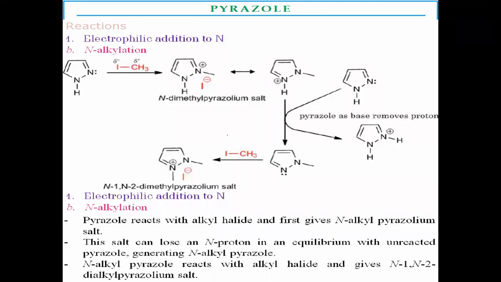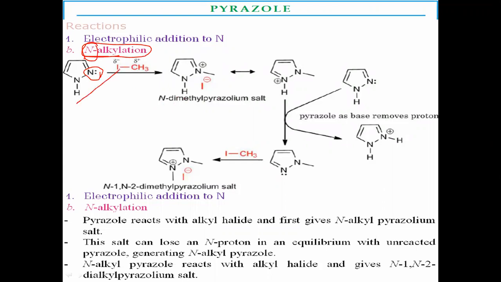Another reaction is electrophilic addition to the nitrogen, that is N-alkylation. Why is it called N-alkylation? N means nitrogen. There is alkyl substitution or addition of an alkyl group on nitrogen. Here nitrogen acts as a base, with unshared electrons which it donates towards the electrophile, giving substitution by electrophilic addition and forming the salt.